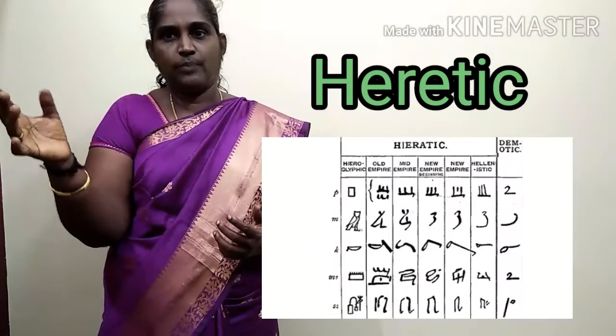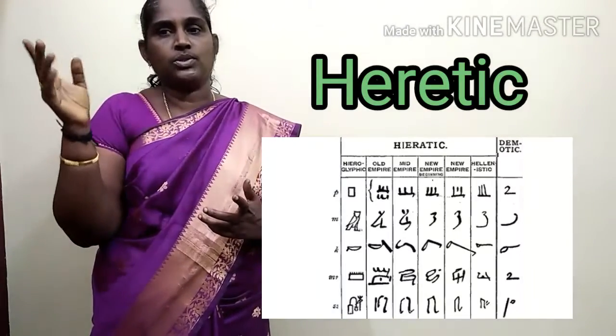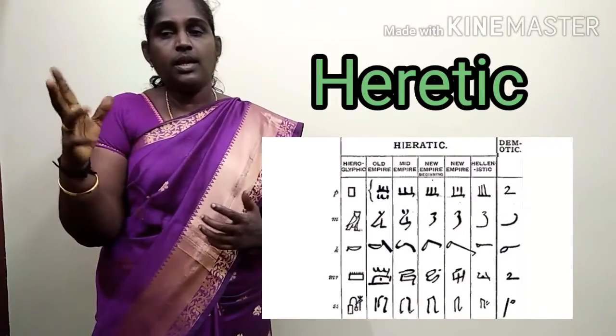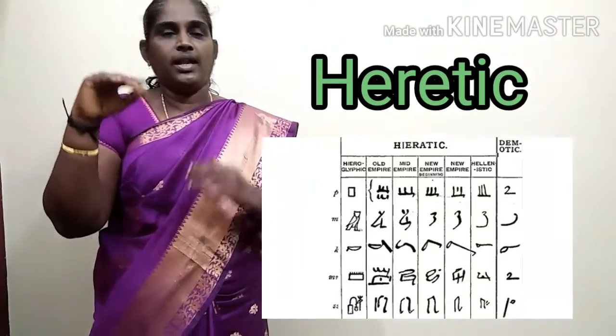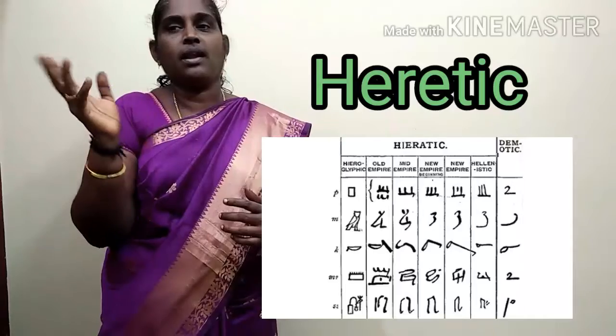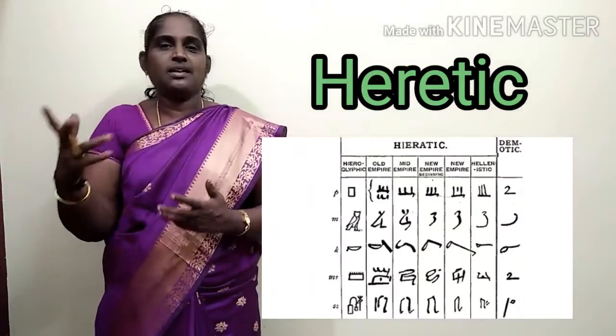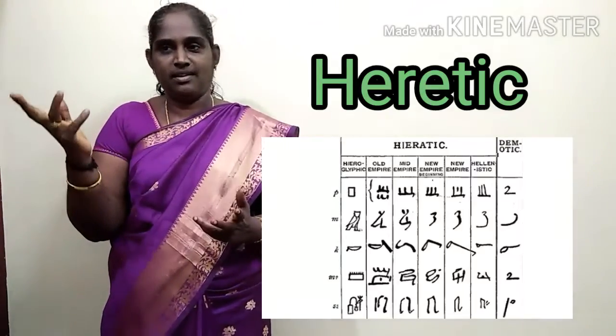Using this script, they wrote many books. And now we can see these inscriptions in the British Museum, London.